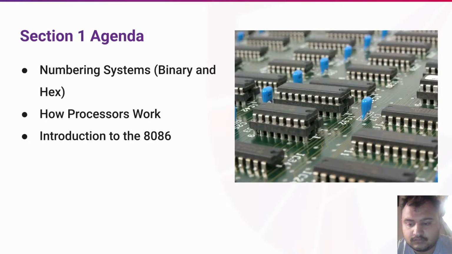So in this section of the course, we're going to be covering some very core fundamental topics on how computers and processors actually work at a very low level. So we'll be learning first about some different numbering systems. We'll be talking about decimal, binary, and hexadecimal. And then we will be getting into how processors actually work at a very low level, going right down to how we actually get them to do specific tasks by applying different voltage levels to the inputs at these processors.